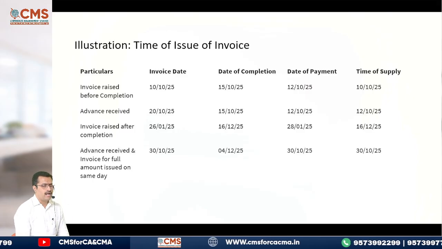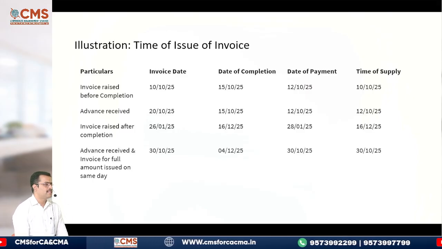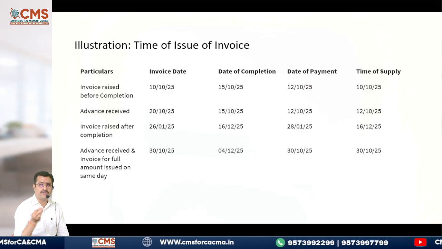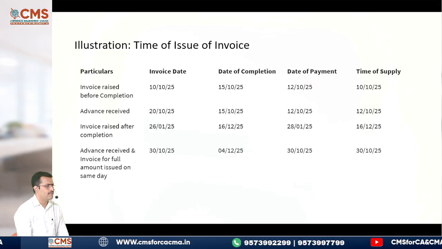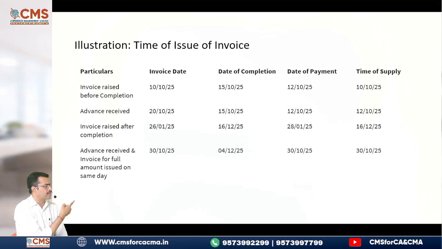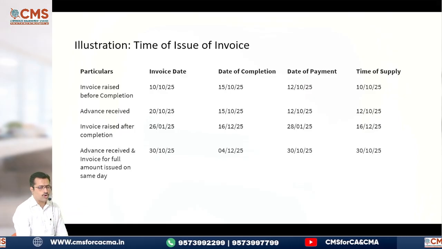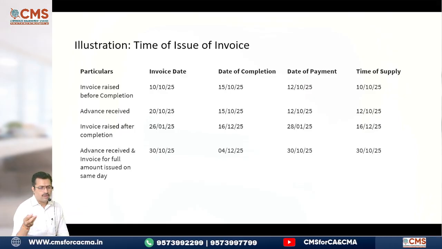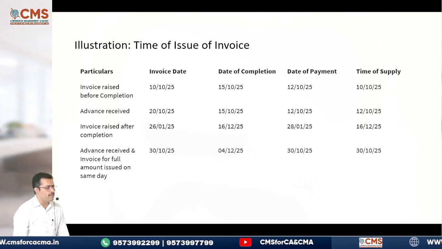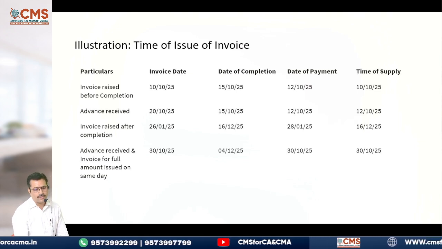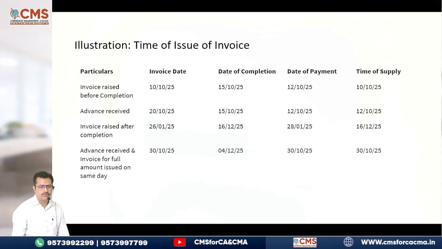Last one, advance is received and invoice for full amount issued on the same day. Advance also is received, invoice also issued on the same day. So there is no problem at all. Time of supply will be that day only. See there, 30/10 is the invoice date. Date of completion is 4/12, correct? Now date of payment is 30th October. So both have been done before. So time of supply also is before only, that is 30/10 only.